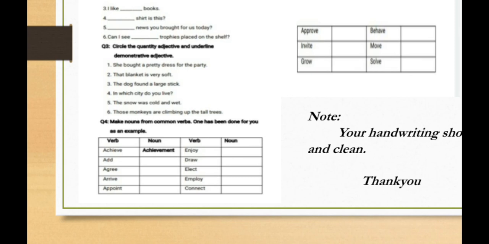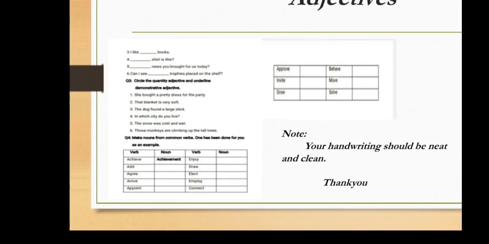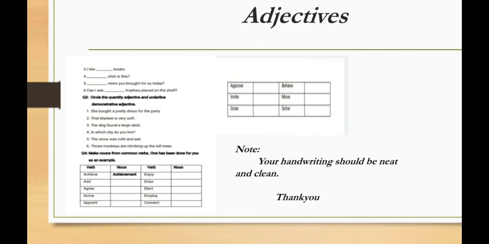Okay. Question number 4. Make nouns from common verbs. One has been done for you. There are some verbs. You will write the noun of these verbs. Like the first one is achieve, achievement. Second one is add. You will write addition or something else, and you will do all of them like this.